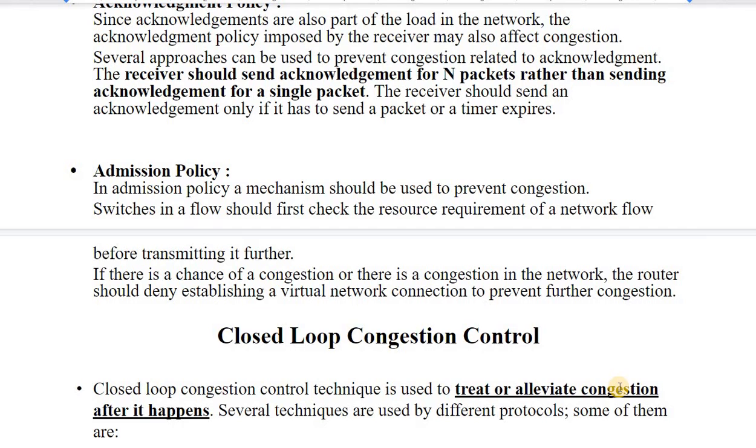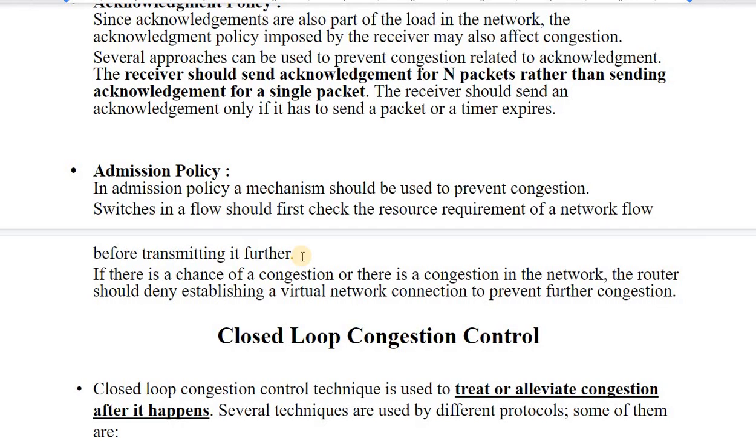The admission policy should be based on whether that particular computer has an important message or packet to send, and only on that basis should the computer be added into the network.